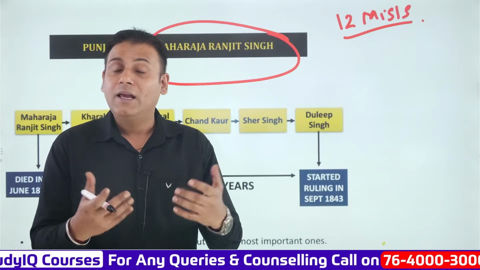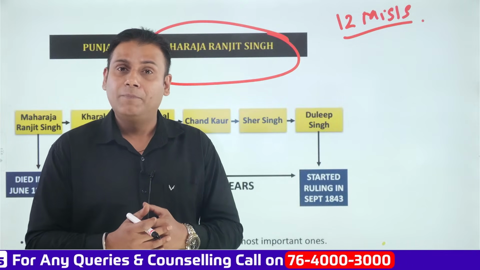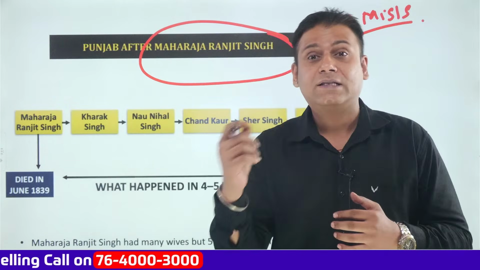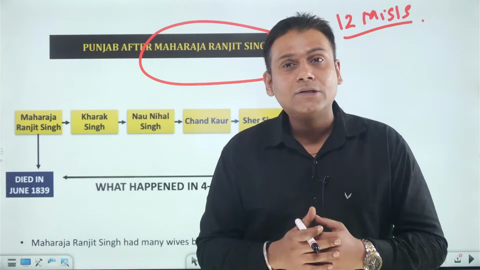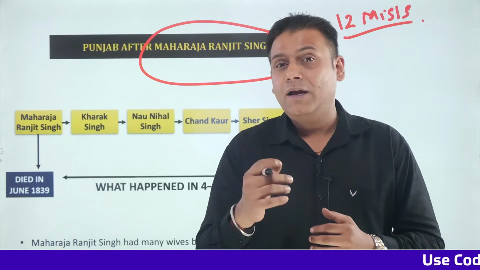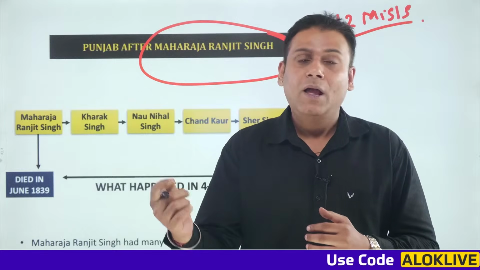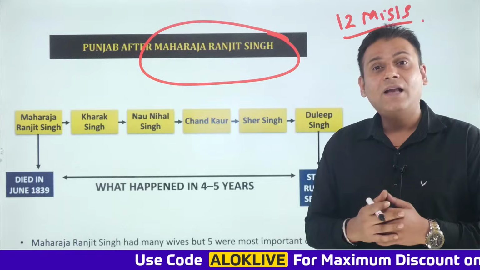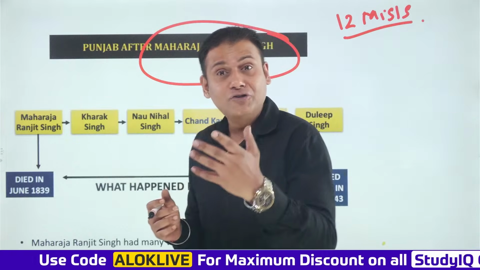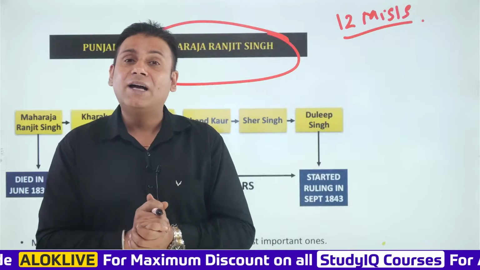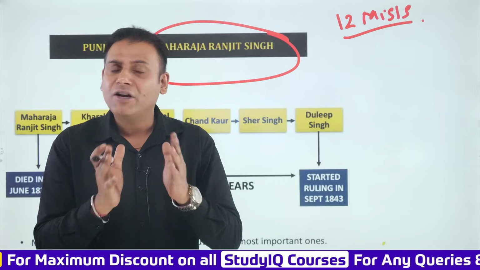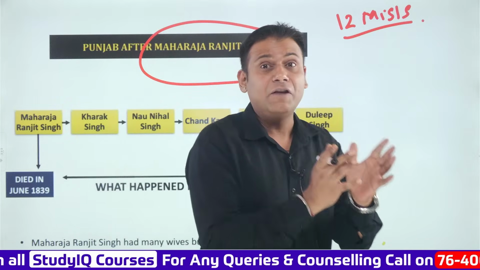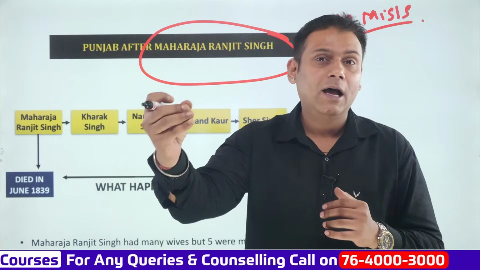On the other hand, equally powerful was the Shukar Chakia misl, and its foundation was laid down by Sardar Charat Singh. One of the most important leaders of the Shukar Chakia misl was Maharaja Mahasingh, who passed away in 1792. At that time, he was succeeded as the leader of the Shukar Chakia misl by his son, Maharaja Ranjit Singh ji, who was just 12 to 13 years of age when he became the chief.